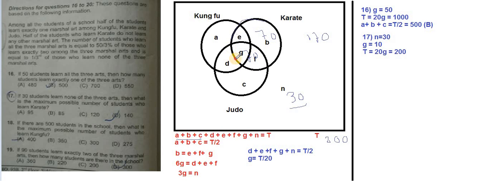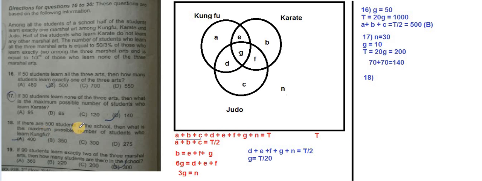Now this complete karate value is how much? 70 plus 70, 140, correct? So the answer for this 17th question is 70 plus 70, that is equal to 140. Let's move on to the next question, 18th.